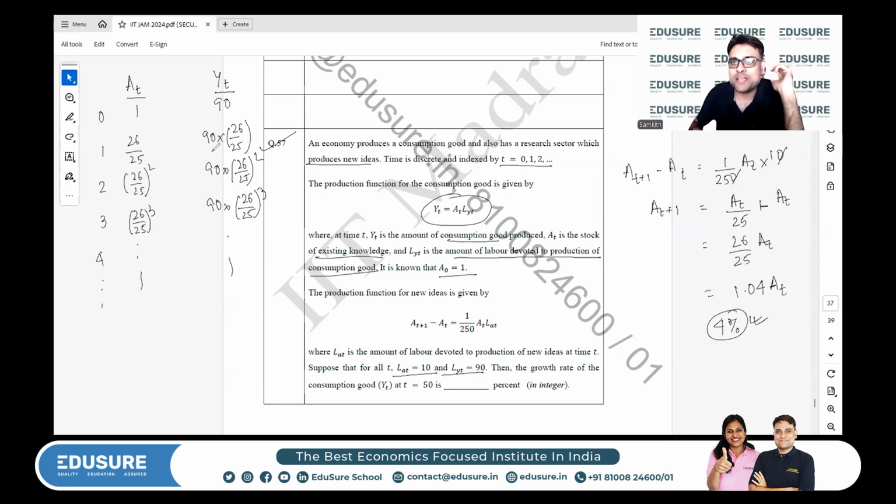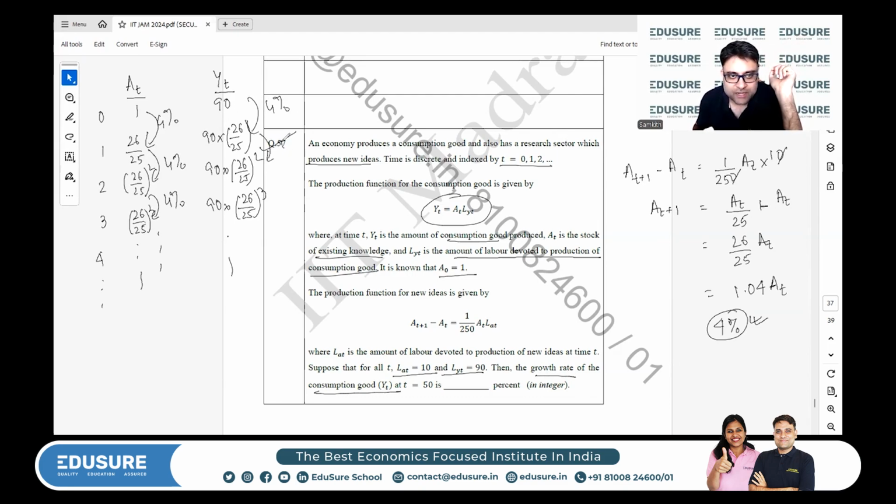At any point of time, you can see what will be the percentage improvement. The percentage improvement is 4% here, again 4%, again 4%. Since it's multiplied by a simple constant, the growth rate of the consumption good will also be 4% because 90 by 90 will ultimately cancel out.